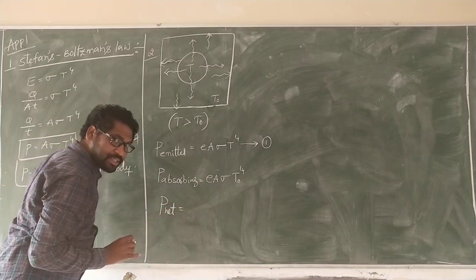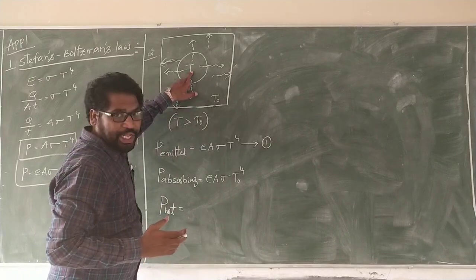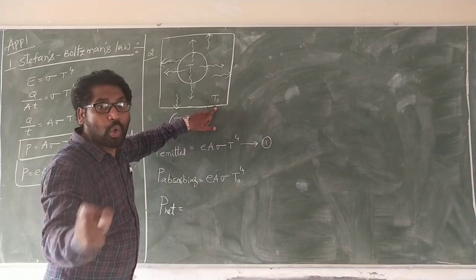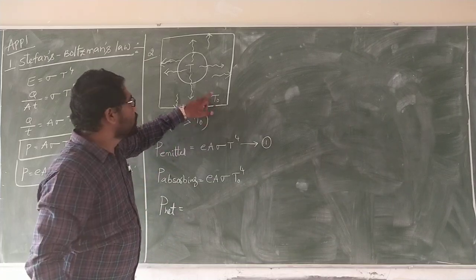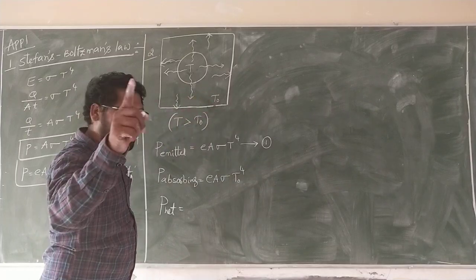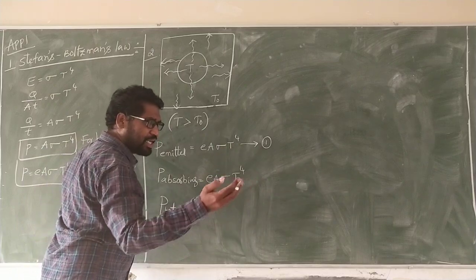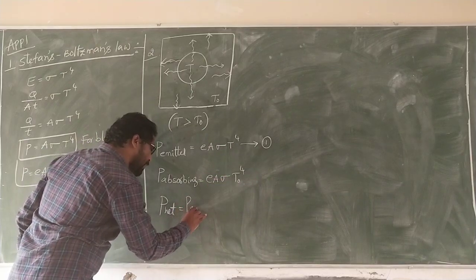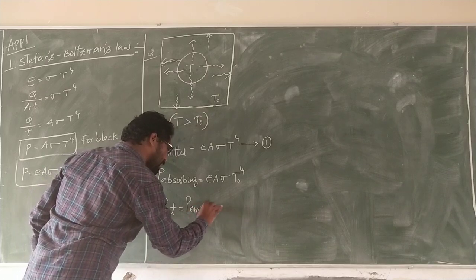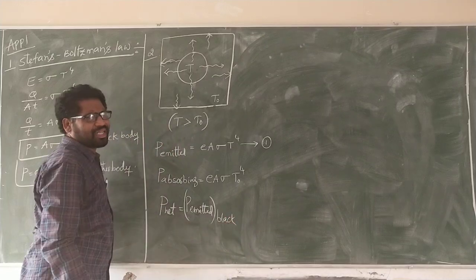What does net power mean? The body emits at T and absorbs at T0, but there is some energy loss. Emitted and absorbed alone is not called net power. Losing means there is some difference: the emitted power by the black body or another body.